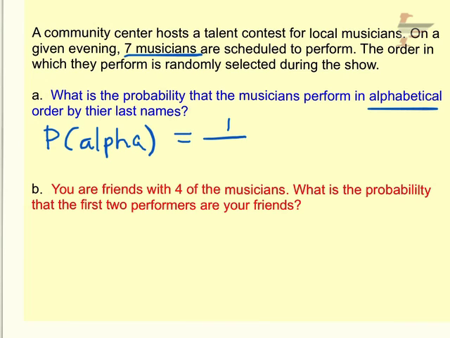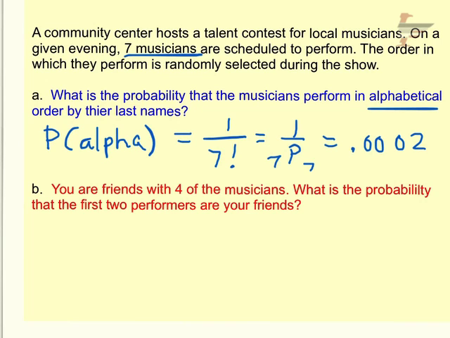So you can do one of two things. You could do 7 factorial, which you recall is 7 times 6 times 5 all the way down to 1, or you could do 7P7, permutations, because order matters. And I have 7 musicians and I want to order all 7 of them. Well, 7P7 is the same as 7 factorial. And when you take 1 divided by 7 factorial on your calculator, which is maybe a little bit quicker, you get 0.0002. So very unlikely that they're going to be in alphabetical order, which makes sense.